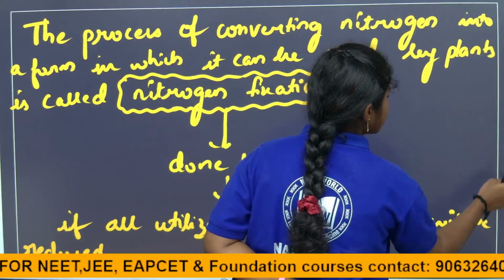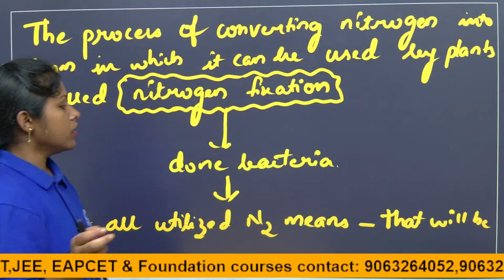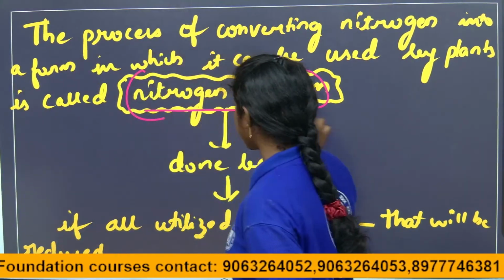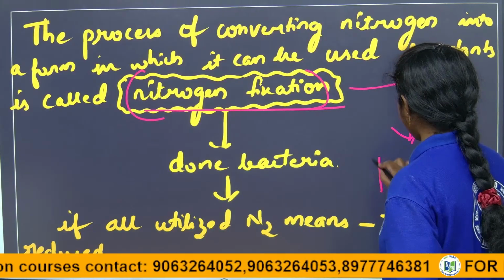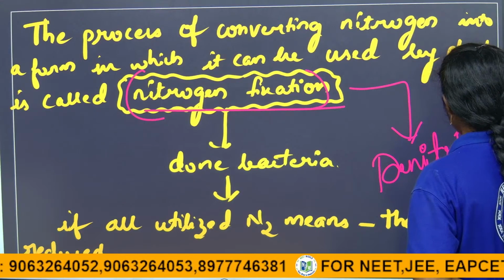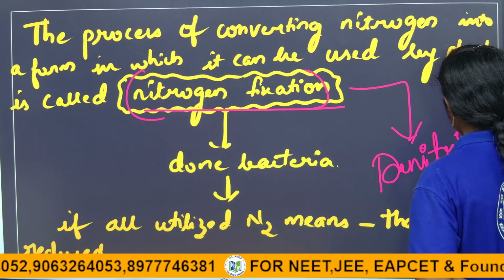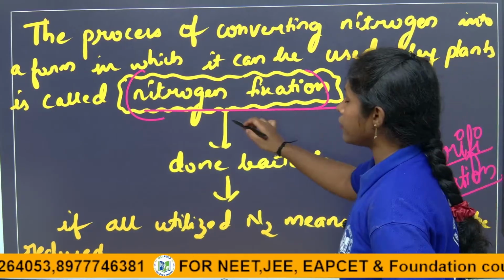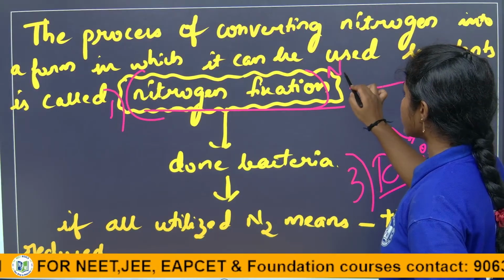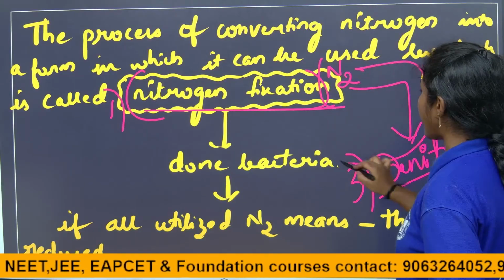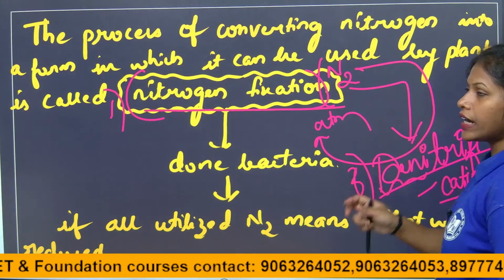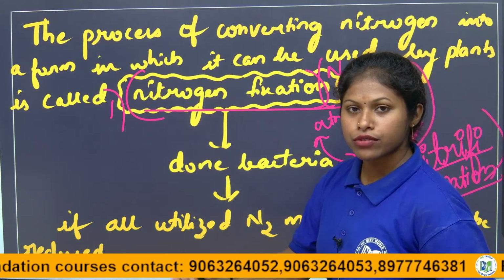One minute, children. The first step of the nitrogen cycle is nitrogen fixation. The last step is denitrification. From the first step to the last step, nitrogen fixing is happening here. Again we are giving nitrogen back to the atmosphere through the process of denitrification. The word itself says denitrification, which means we are giving nitrogen back to the atmosphere.